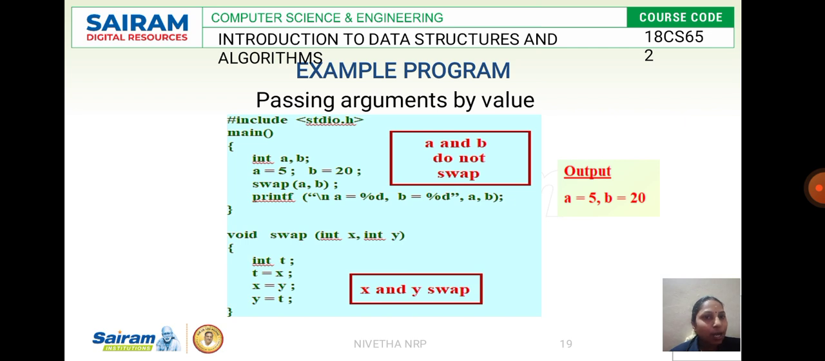Now I am going to swap a comma b. So when I swap a comma b, what happens? I call a function, the swap function here. Swap a comma b is a sub function I am calling.